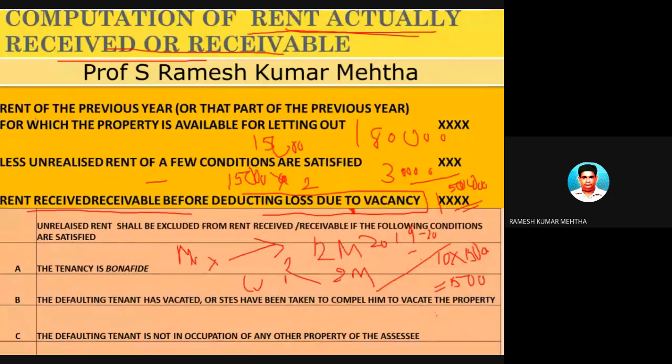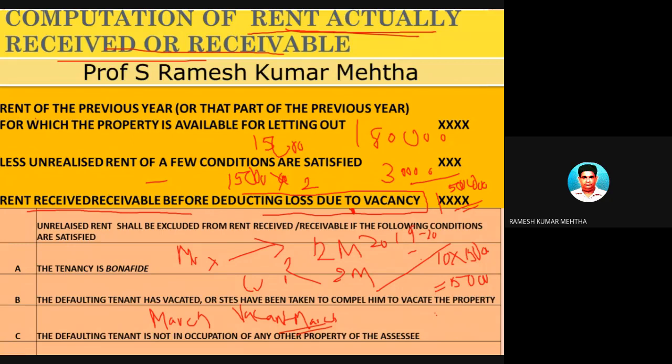But what has happened? This fellow, Mr. Tenant, left the house property in the month of March. मार्च महीने में वो छोड़ दिया. तो अभी ये घर खाली रहा. The house is vacant for the month of March in the financial year. So जब खाली रहेगा तो उसका income रहेगा क्या? No, there is no income. One month's income will not be there because of loss due to vacancy. The house property was vacant and hence there is no income. So you have to deduct that 1 month loss.